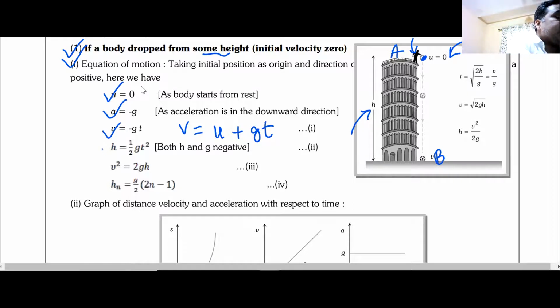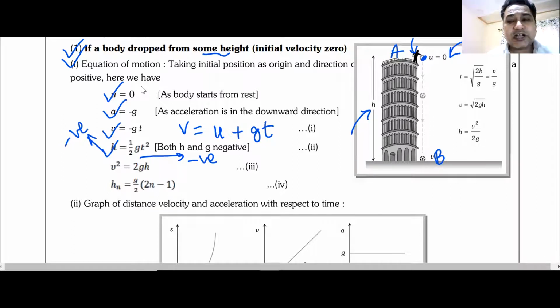Okay. In the next case, they are trying to calculate the height. What is the height of the building? h is equal to half gt square. h and g are both negative because the displacement is downwards. So this h is negative, and at the same time this g is also negative. Both negatives cancel each other out, and h becomes half gt square, where t is the time taken by the body to come from point A to point B. Am I clear? Does anyone have any doubts? Please raise your hands.